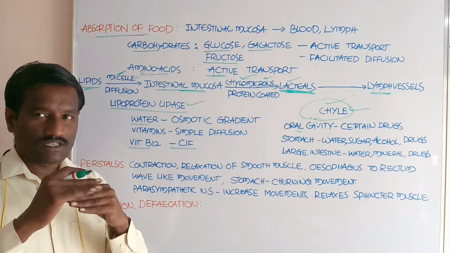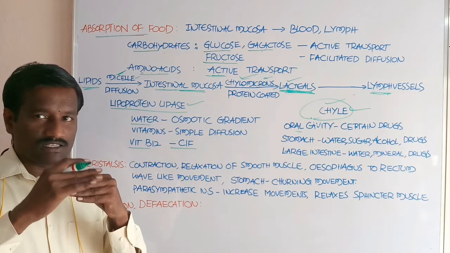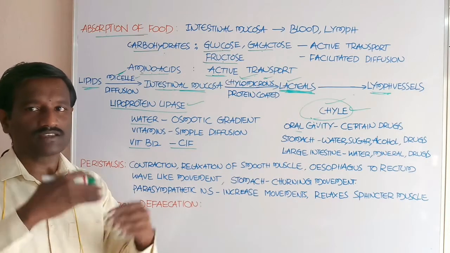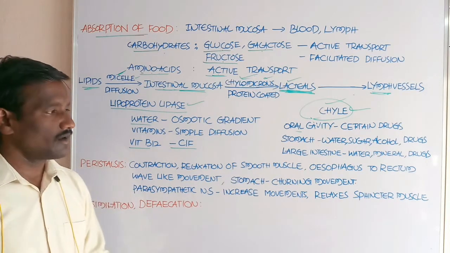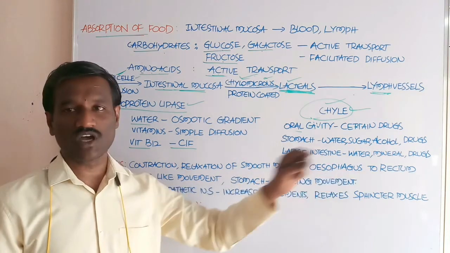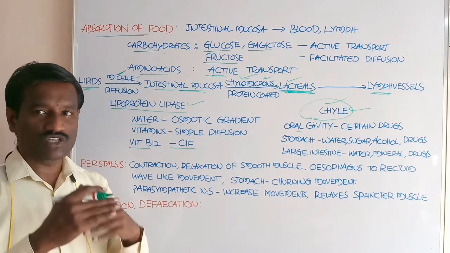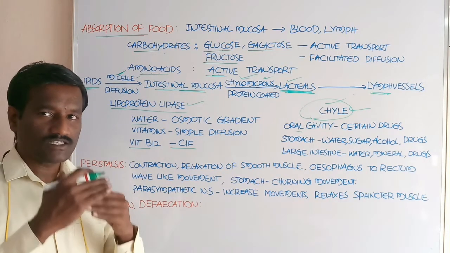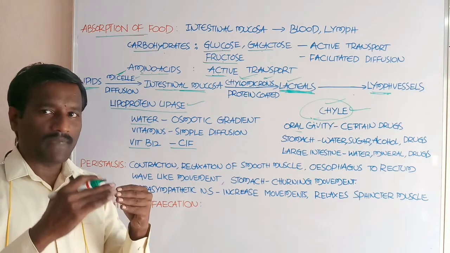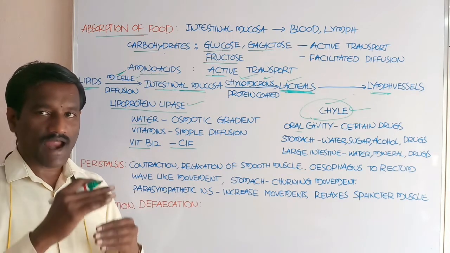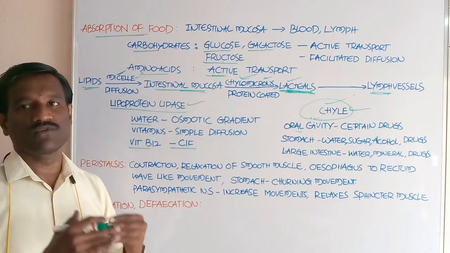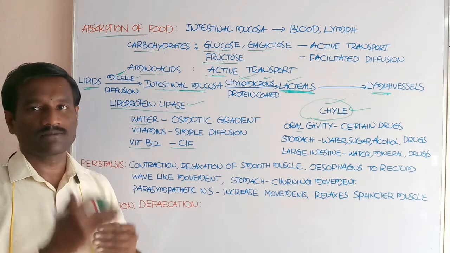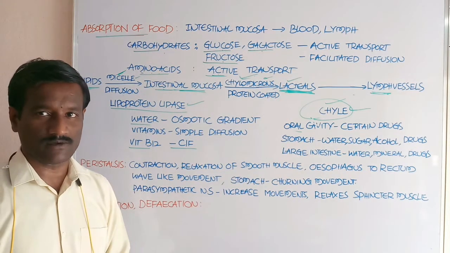These are wave-like movements possible by the contraction and relaxation of the alimentary canal between the esophagus and the rectum, which are called peristaltic movements. Peristaltic movements help in the passage of the food particles, lubricating the food particles, and also help in mixing with the different types of digestive juices.